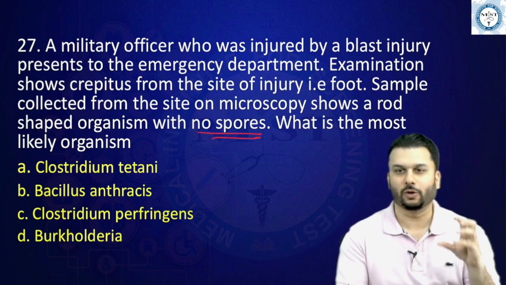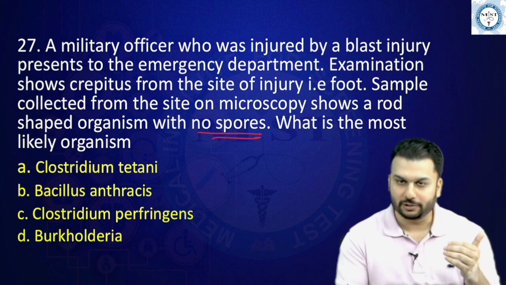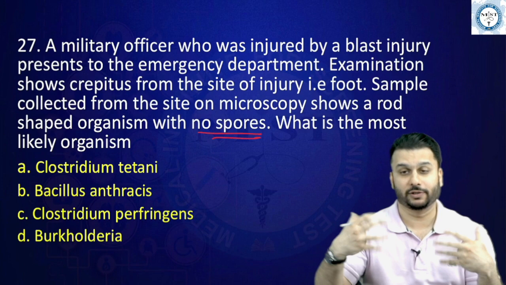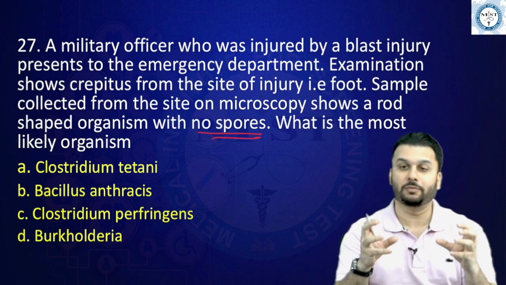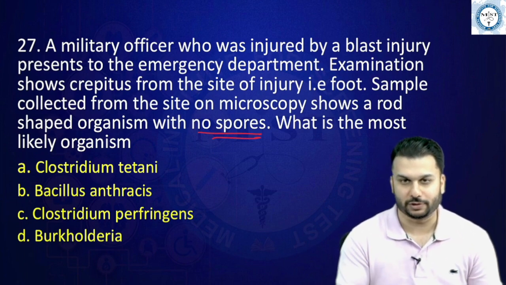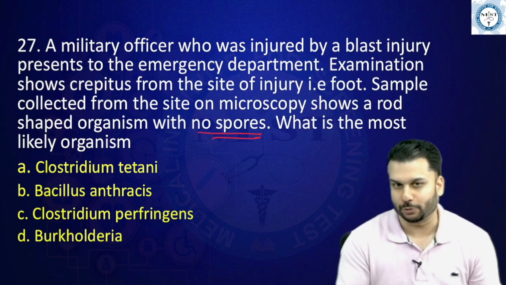See, we all know Clostridium. Clostridium genus, they produce spores, where we have even learnt the Clostridium tetani, it produces terminal spores, giving the drumstick appearance, etc. And the other Clostridiums may produce the subterminal spores. So we are all used to thinking that Clostridium produces spores, right? But I don't know for what reason they have given. Maybe rarely they don't produce spores also.